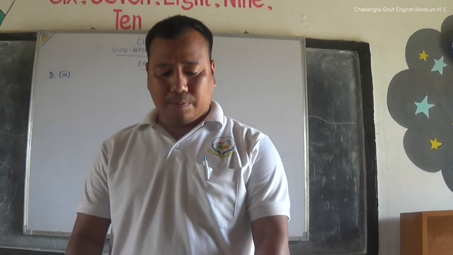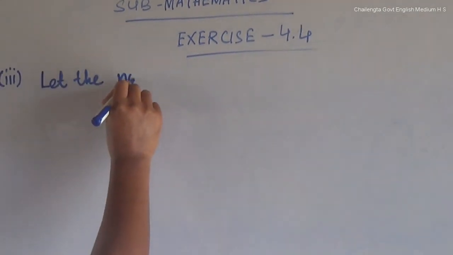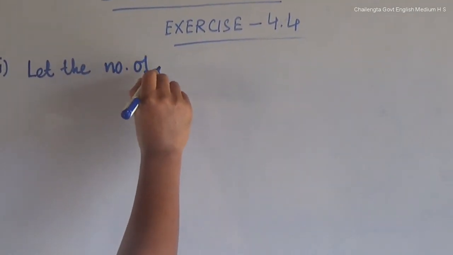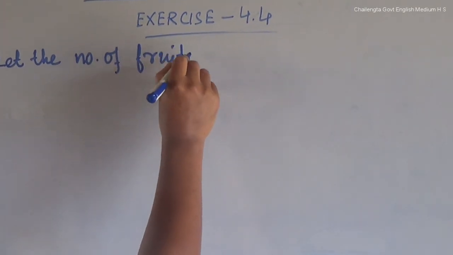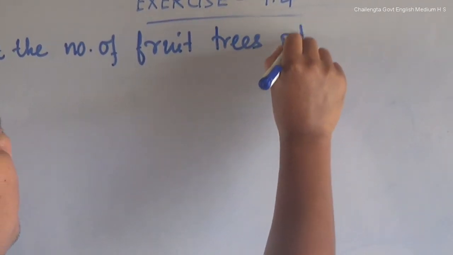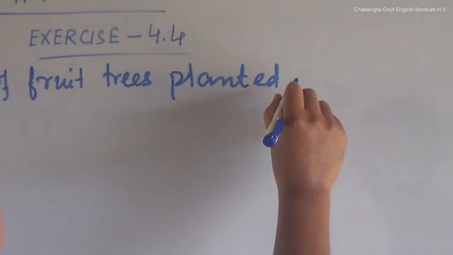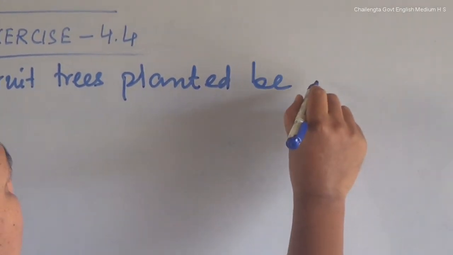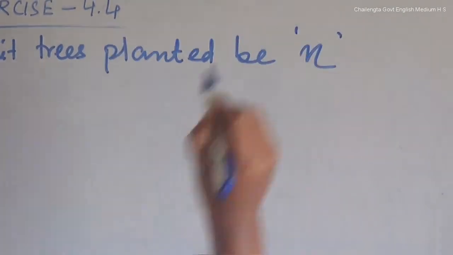If you don't know English properly, you cannot set up the equation. Let the number of fruit trees planted be, okay, x this time. Let us put x.